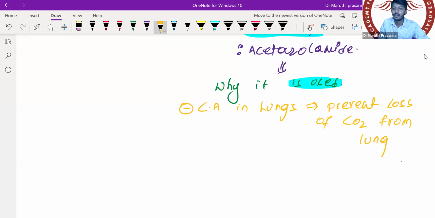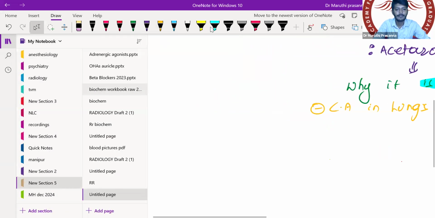That is the reason why we use which one? Carbonic anhydrase inhibitor. Carbonic anhydrase inhibitors are also used in the treatment of glaucoma, such as brinzolamide and dorzolamide. So these are the important points related to your hypoxic hypoxia, mountain sickness, and your increase of respiratory rate. Okay. So now let's go to the next type of hypoxia.